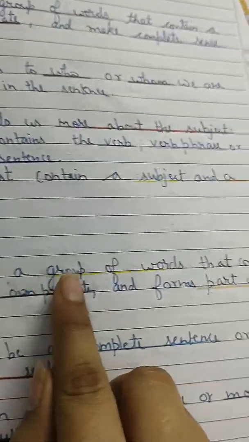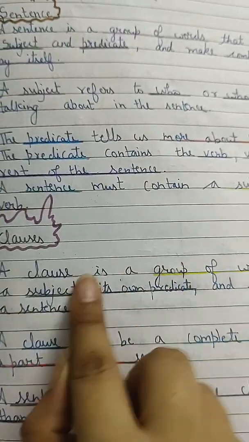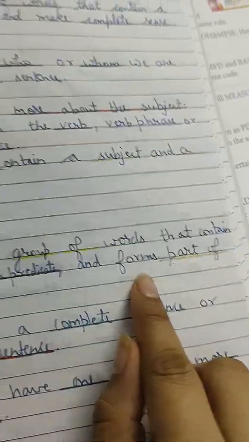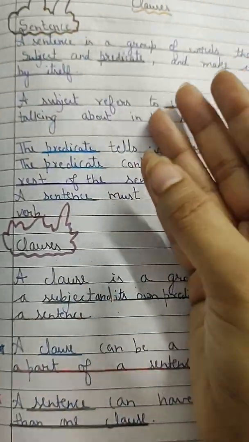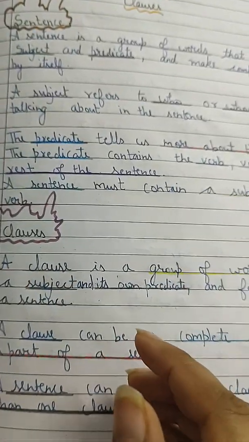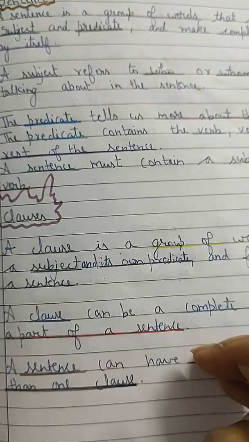A clause is a group of words that contains a subject and its own predicate, and forms a part of the sentence. A clause can be a part of a sentence. A clause can also be a complete sentence itself. I will give you some examples. Sometimes it will be a part of a sentence.